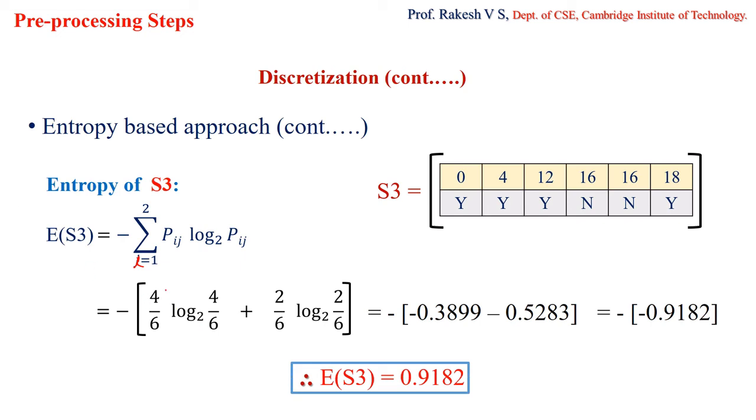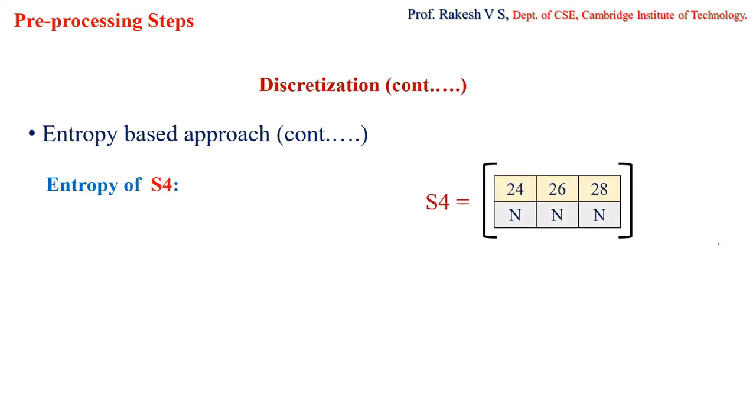How did you get this 4? This 4 is nothing but the number of values which belong to the yes class. So how many values are there? 1, 2, 3, 4. And this 2 is nothing but the number of values which belong to the no class, and this denominator is the total number of values. Similarly, for entropy of S4 you will do the same, so 3 values are there. Can you tell me directly what the value will be? 0, right?